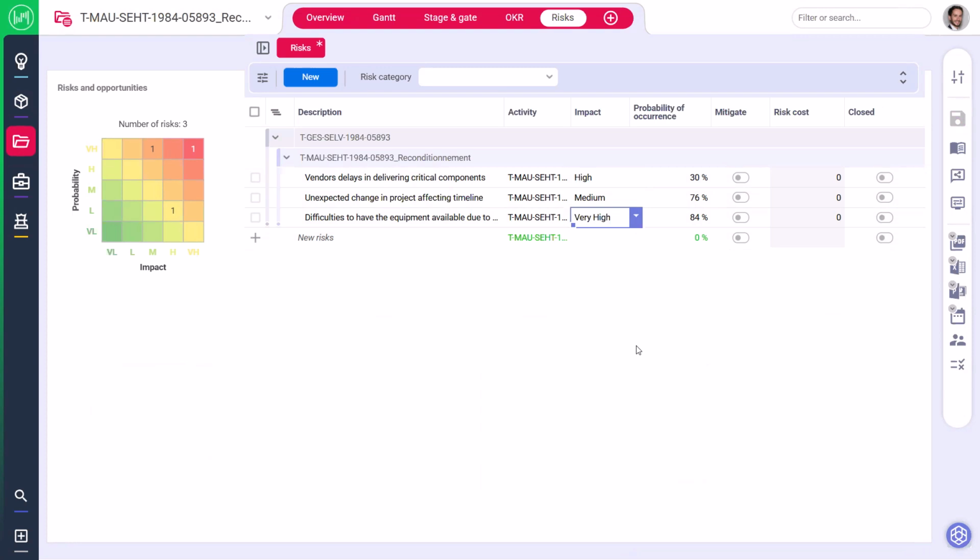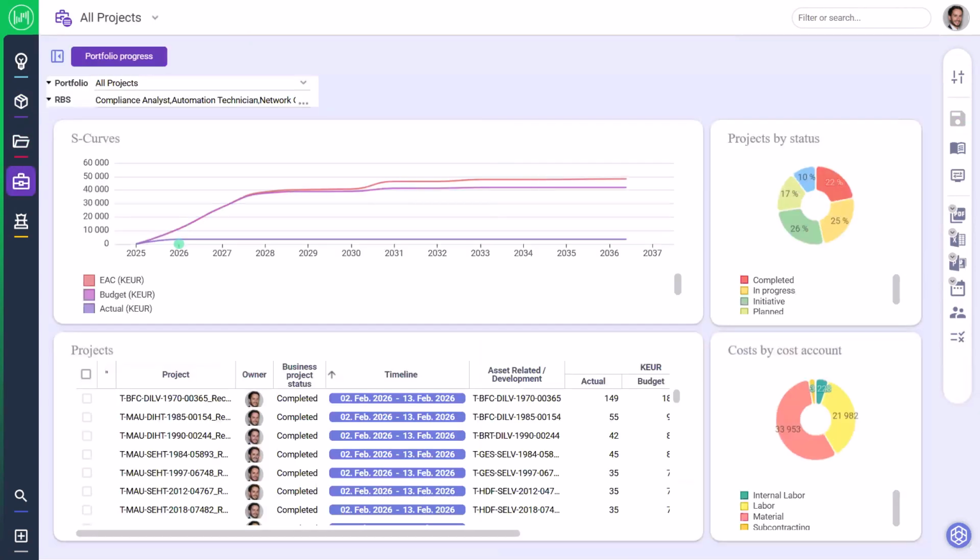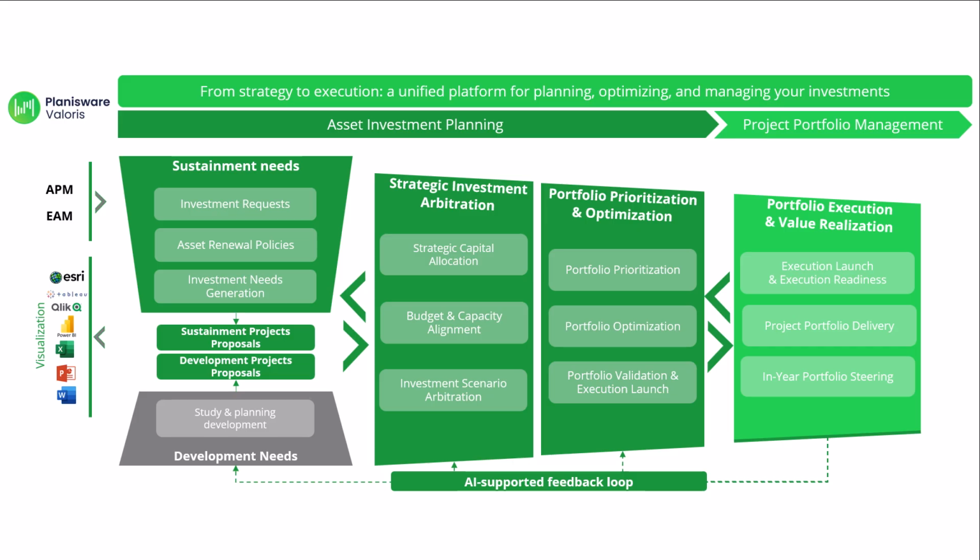As execution progresses, Valoris supports change control at both the project and portfolio levels. Actual costs, schedules, resource consumption, and delivery performance feed future AIP and CAPEX scenarios. Valoris closes the loop between planning and execution, making future investment decisions more reliable, traceable, and actionable.